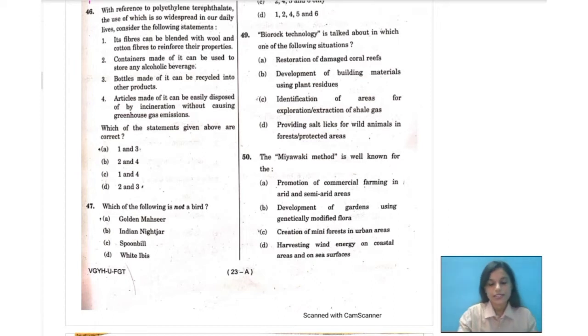All right, so here we are going to start with question number 46. As I told you, it's the General Studies paper, that is paper 1 of the UPSC IAS paper 2022. We are going to do questions up to number 50 in today's class.